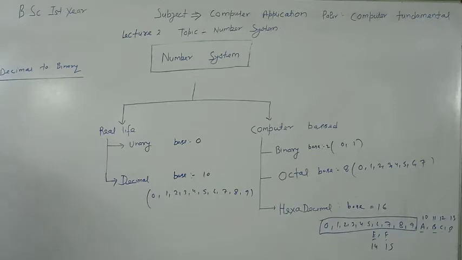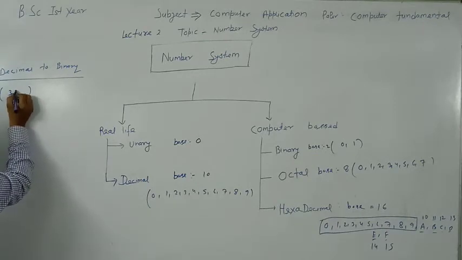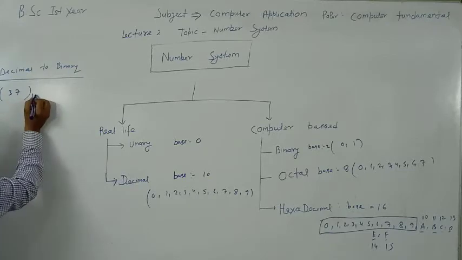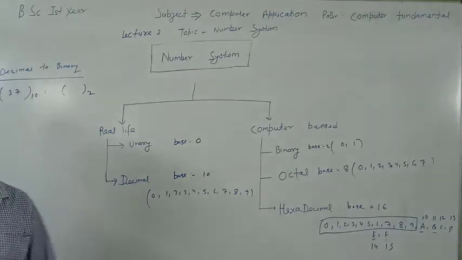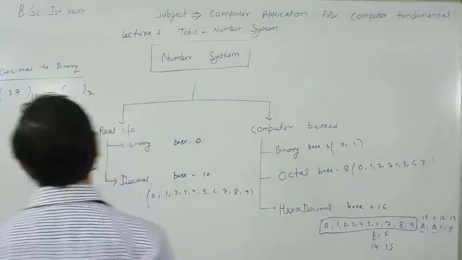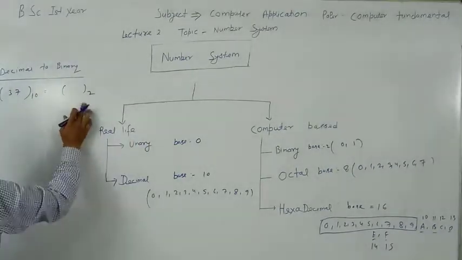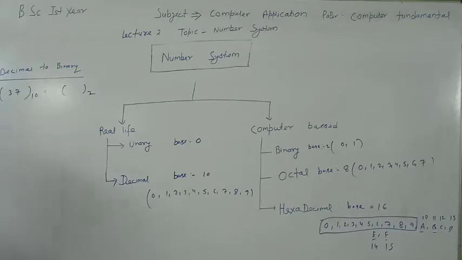Decimal has base 10. We want to convert 37 from decimal, base 10, into binary, which has base 2.